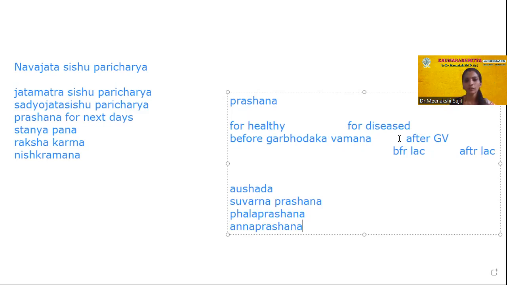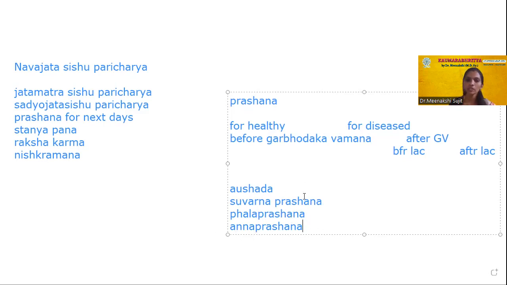After Garbhodaka Vamana, it again divides into before lactation and after establishment of lactation. Here, before establishment of lactation is nothing but the 4 days prashana that our Acharya has explained, and after lactation it is again divided into 4: in the form of Aushada, Swarna Prashana, Pala Prashana and Anna Prashana.